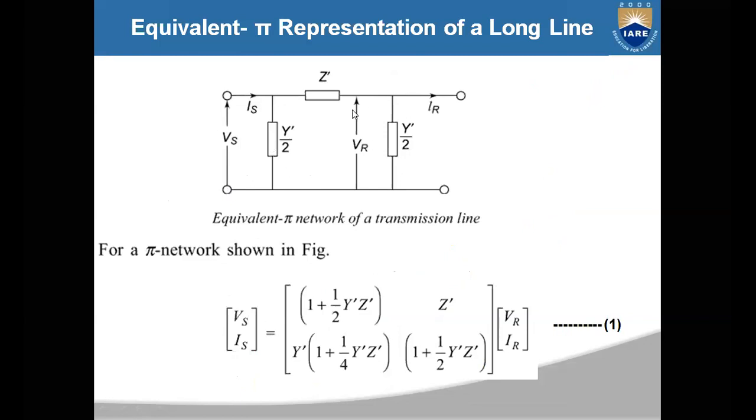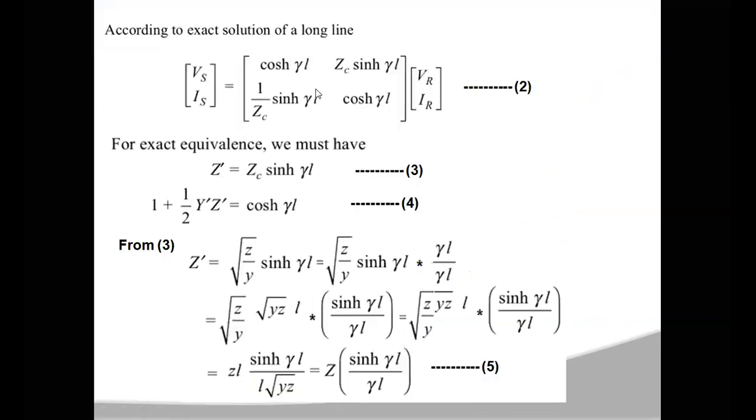Okay. So we are representing the long transmission line in terms of the equivalent pi network, not the nominal one. When you represent the long transmission line in an equivalent pi network, we consider the series impedance as Z dash. Now you have the value of Z dash. So what is the value of Z dash? Z dash is equal to Z into sinh(gamma L) by gamma L.